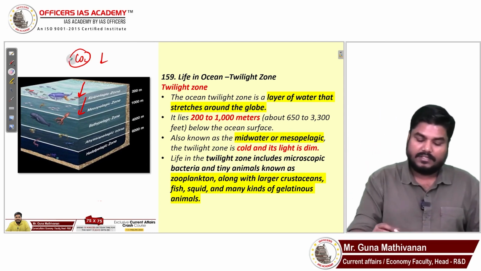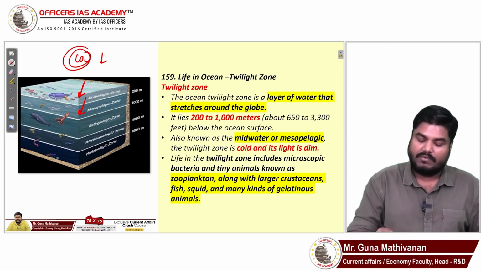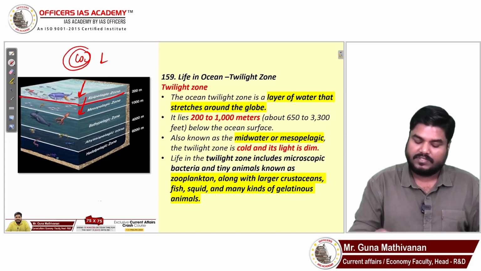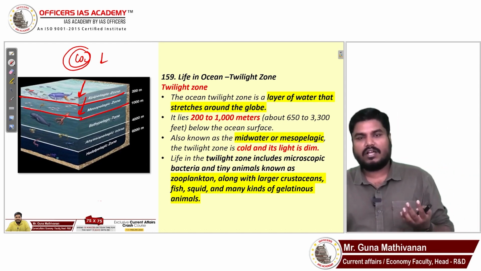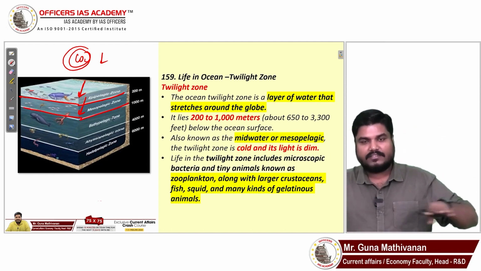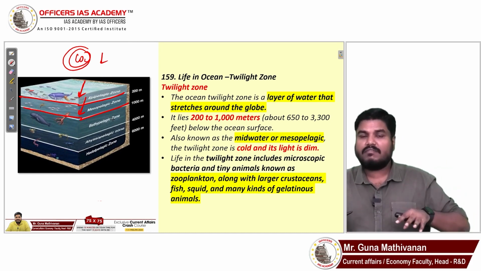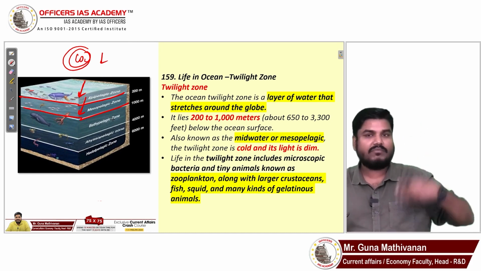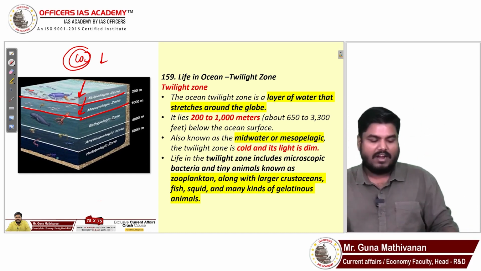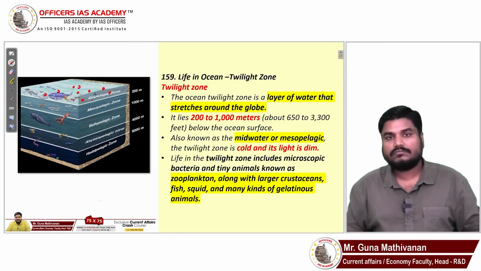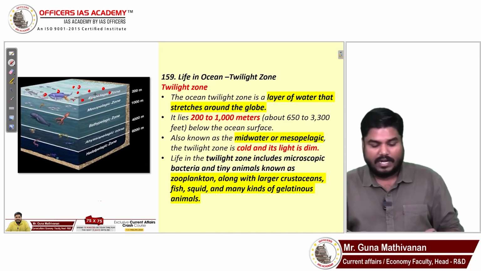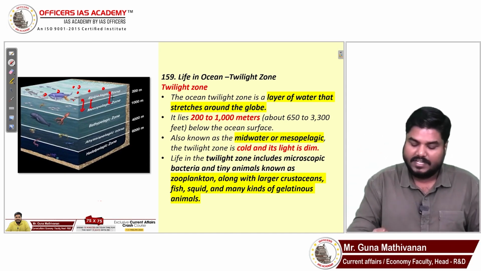So what happens is, the carbon dioxide from the atmosphere reaches the lower layers, and the majority of what is captured will get sunk in this twilight zone. So 90% of the carbon dioxide captured will sink in this twilight zone. This twilight zone is very, very important because it stores a lot of carbon dioxide from the atmosphere. And not just that, these phytoplanktons at the top, once they die, will start sinking downwards.